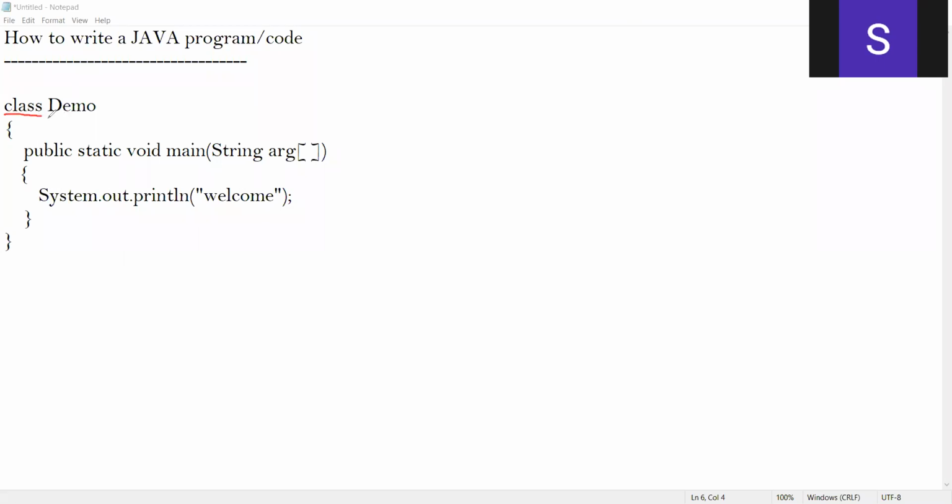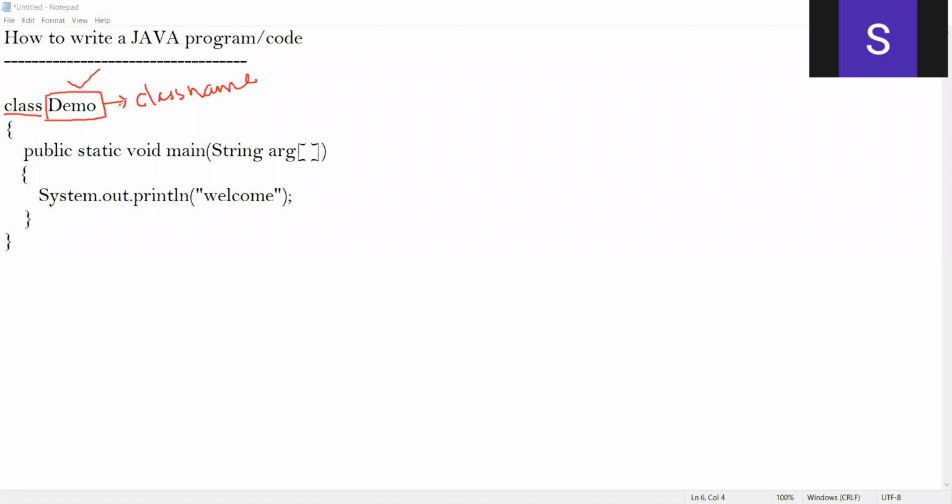After class, we have demo. What is this demo? Demo is nothing but a class name. The class name can be any name of your choice, but it should not be a keyword. So right now, I pick the name of the class as demo.